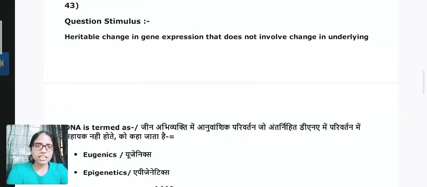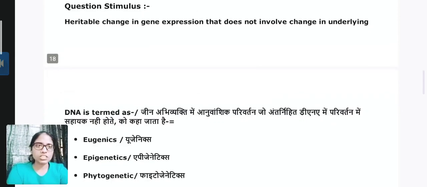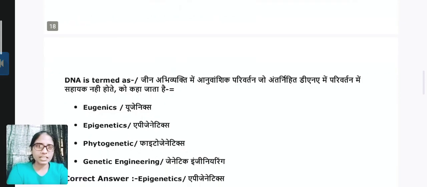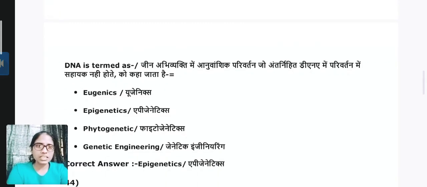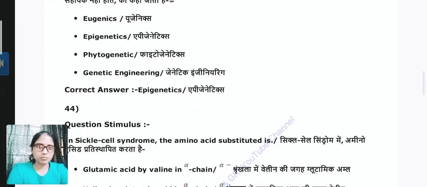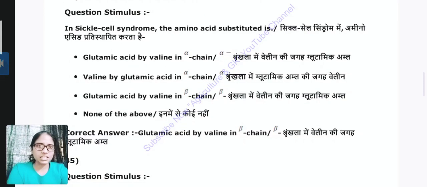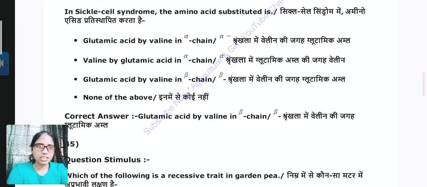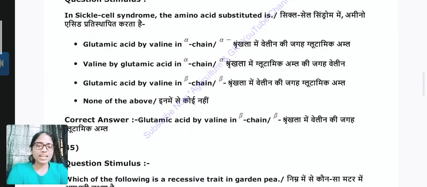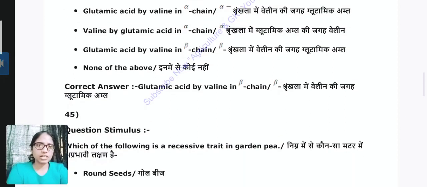Heritable change in gene expression that does not involve change in the underlying DNA is termed as, answer is epigenetics. Option number B. Question 44. In sickle cell syndrome, the amino acid substitution is glutamic acid substituted by valine in the beta chain.